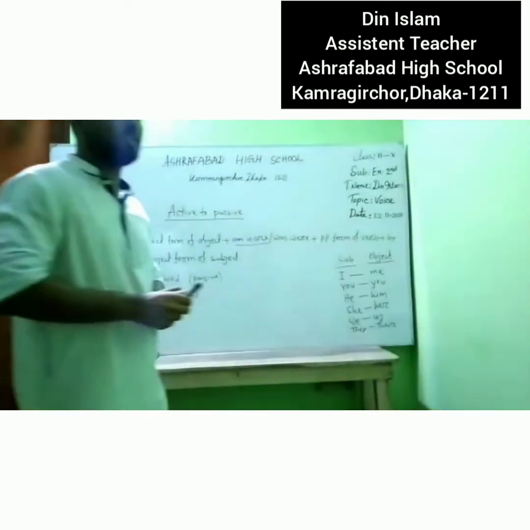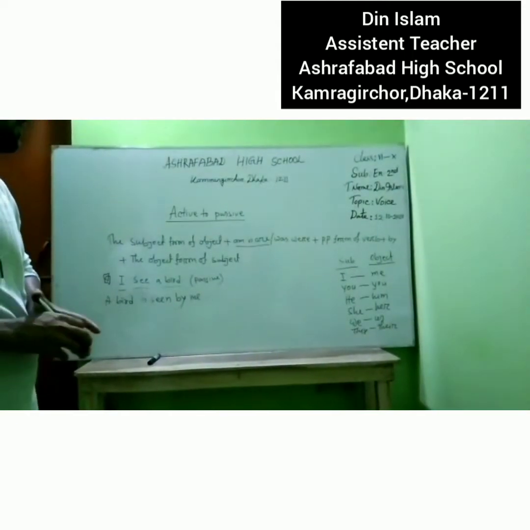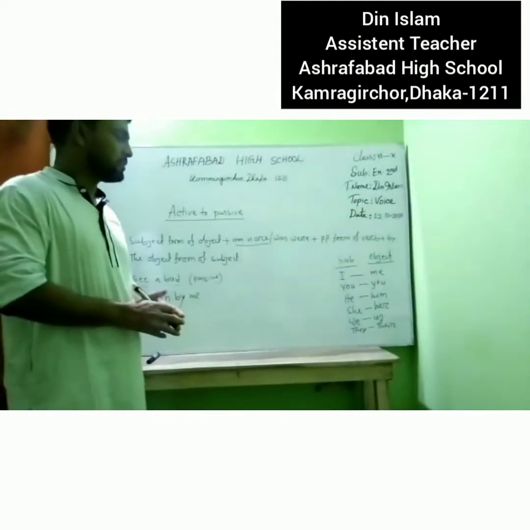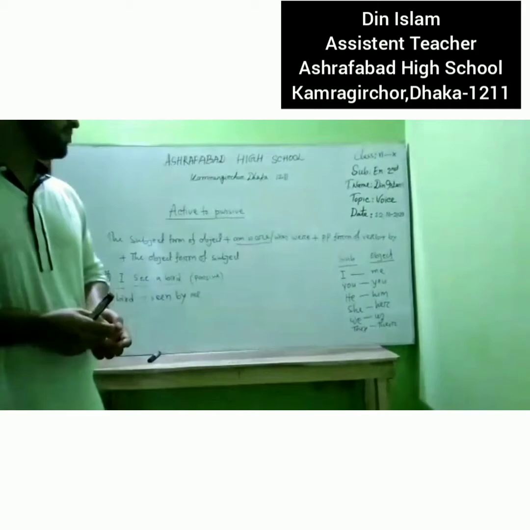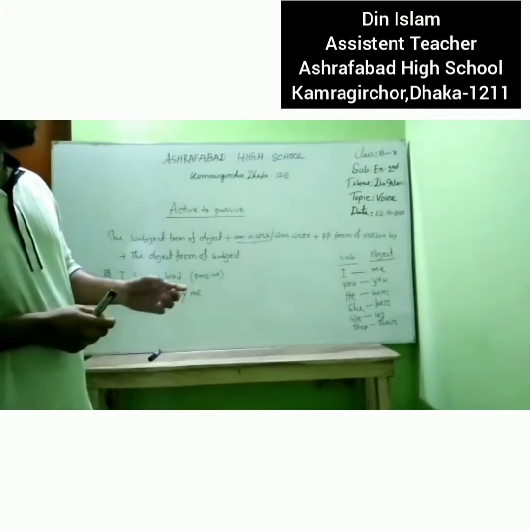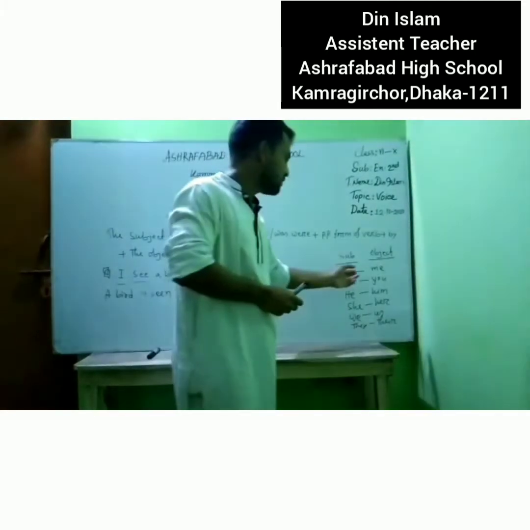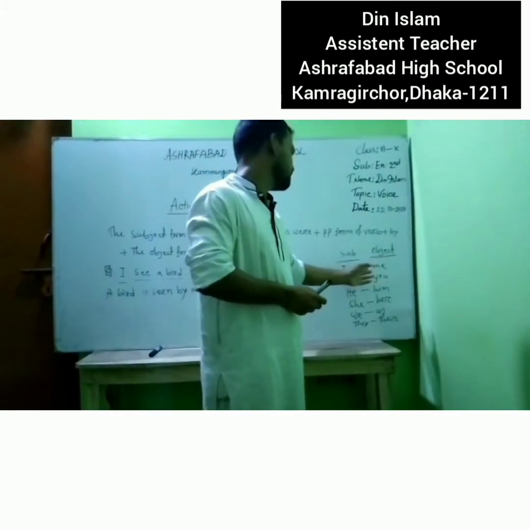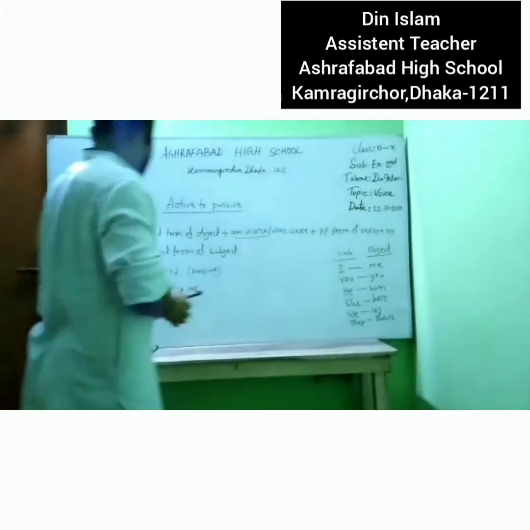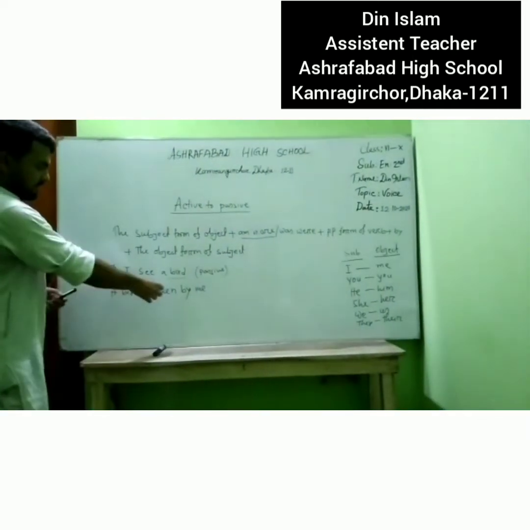So dear students, when I change the subject form of object and the object form of subject, then you have to know the forms.